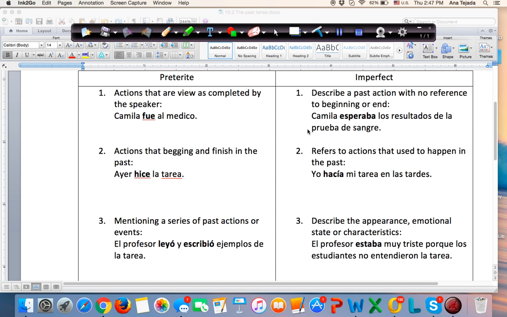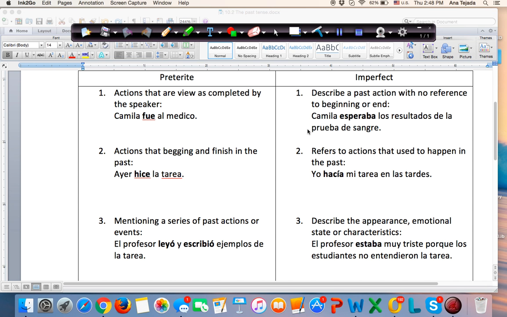Regla número 2 del pretérito. Actions that begin and finish in the past. Ayer hice la tarea. You're sure that yesterday the person started doing her homework and finished doing her homework. It's an action that was started and ended in the past.